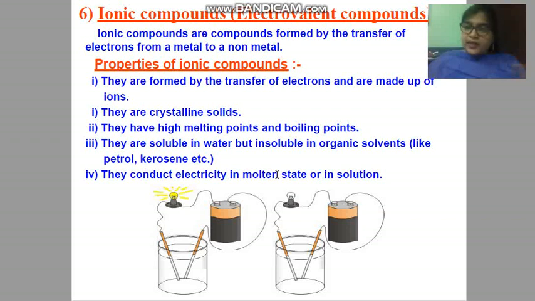In solid state it is not possible to conduct electricity, because in solid state the shape of this crystal is very rigid. No ions are free when these ionic compounds are present in solid state. So in molten state as well as in solution form they conduct electricity.